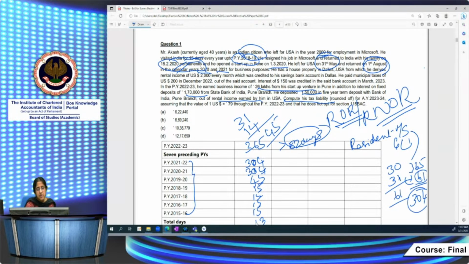Carry 1. 3 plus 3, 6 plus 1, 7. 713 days in total. So you understood this? In the last 2 years he visited the USA for 61 days, so that I am reducing.